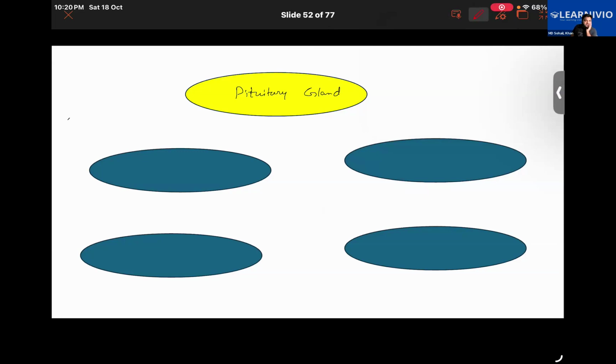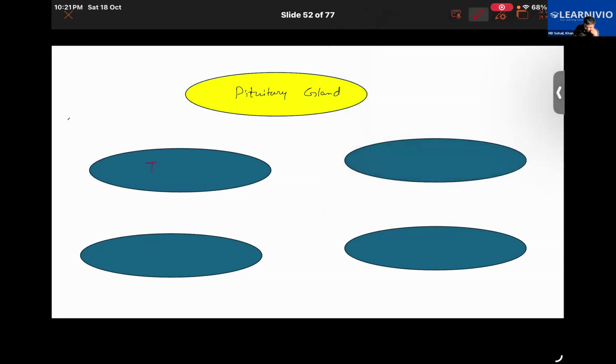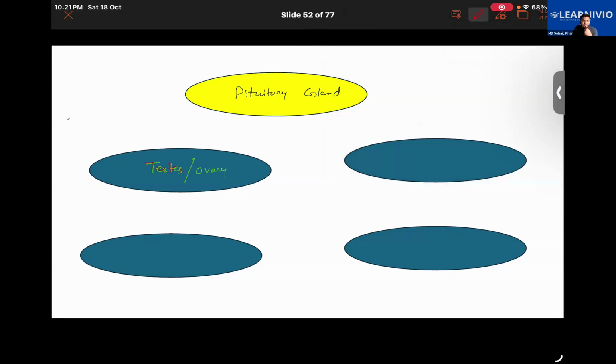So right now we are trying to discuss why the pituitary gland is called the master gland. Suppose, for example, here we talk about the testis, and let's say the ovary. Earlier we had learned that the pituitary gland controls the secretions of the testis and ovary. They will control the secretion of testosterone and estrogen. So in a way, the pituitary gland is controlling the testis and ovary.